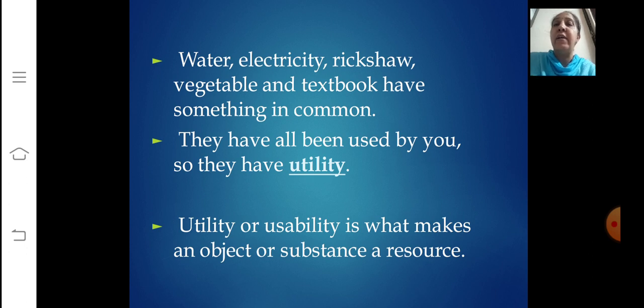Now let's try to understand what is the meaning of the term utility. Utility or usability is what makes an object or substance a resource, right? I'll repeat once again. See, we have used all the things that we have got in nature, right? So they have got utility. And that utility or usability is what makes an object or substance a resource.